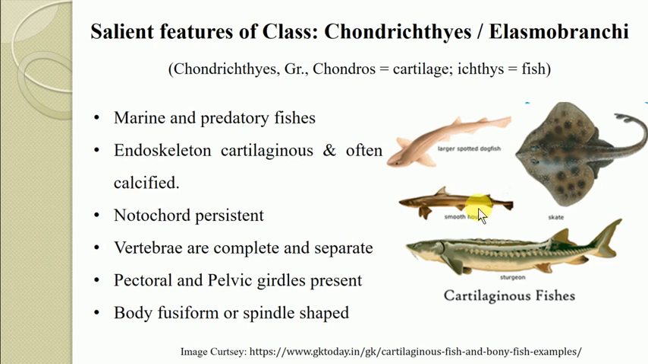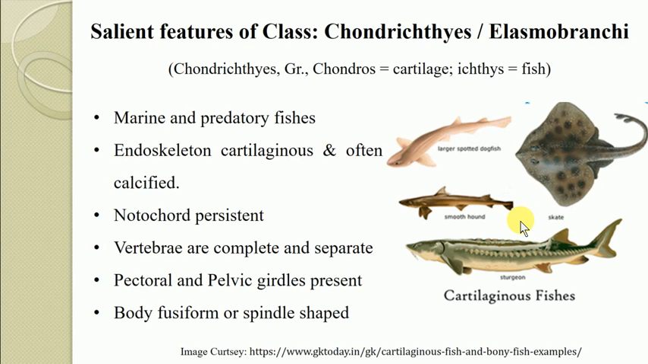So here in this diagram you can see examples of a few cartilaginous fishes where you can find that the body is somewhat fusiform and spindle shaped. Actually, the spindle shaped body is one of the characteristic features of all the fishes. So chondrichthyes also have that particular character.